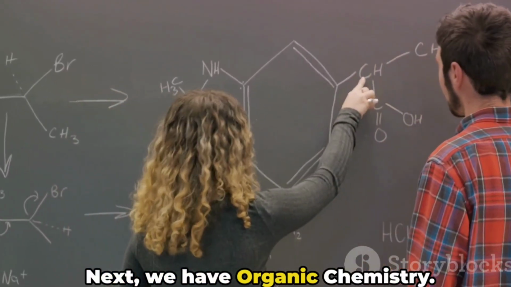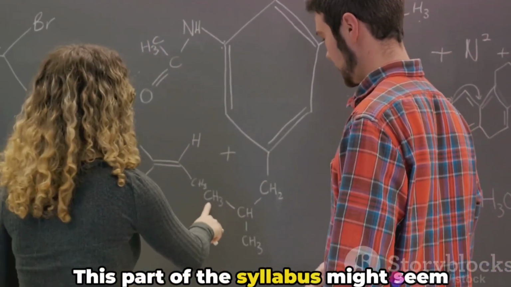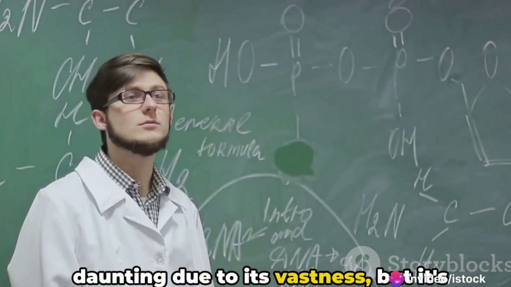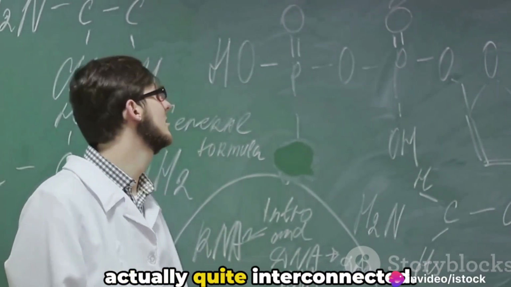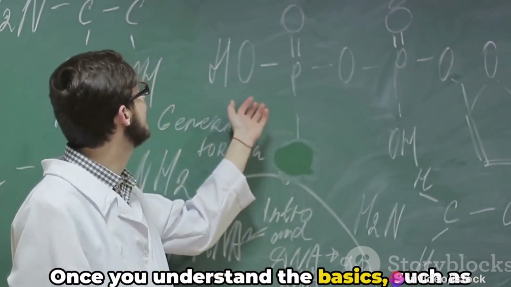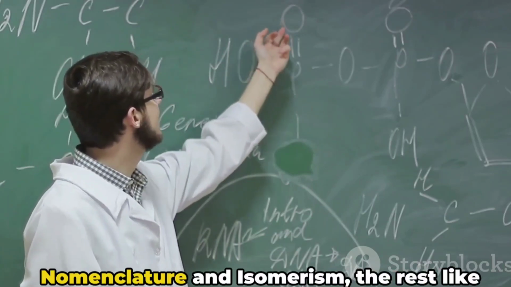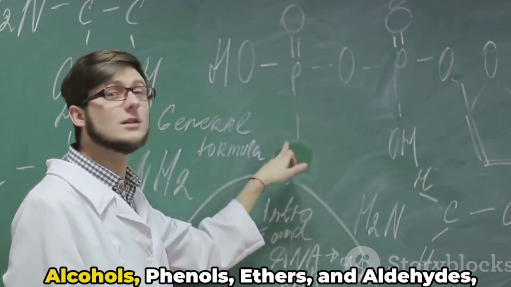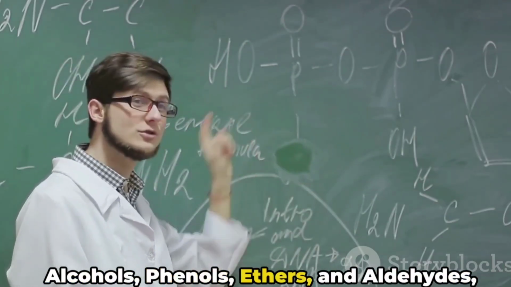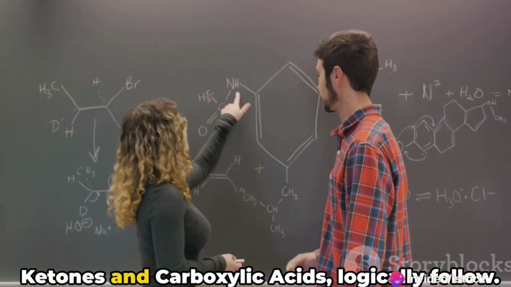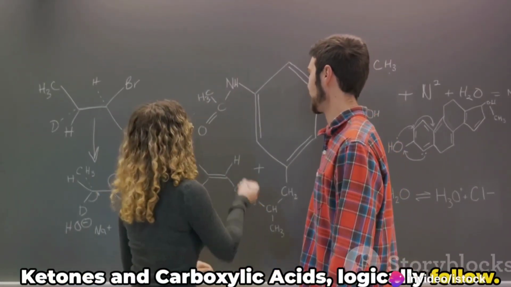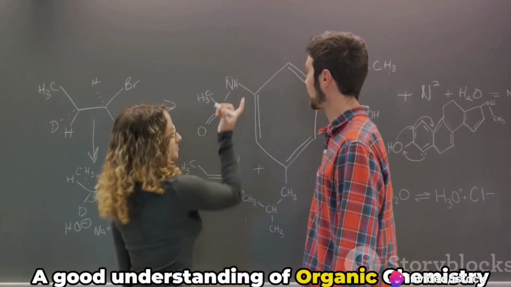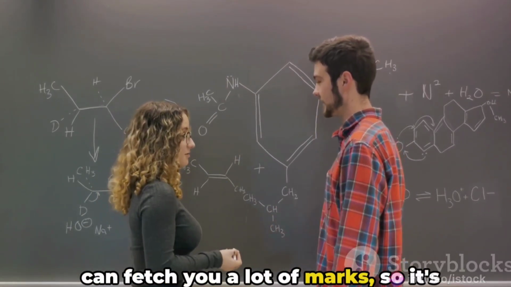Next, we have organic chemistry. This part of the syllabus might seem daunting due to its vastness, but it's actually quite interconnected. Once you understand the basics, such as nomenclature and isomerism, the rest like alcohols, phenols, ethers, and aldehydes, ketones, and carboxylic acids logically follow. A good understanding of organic chemistry can fetch you a lot of marks, so it's worth